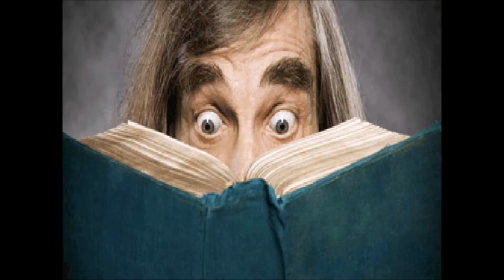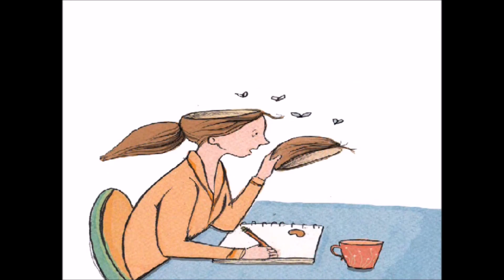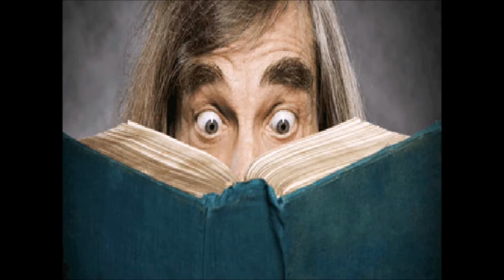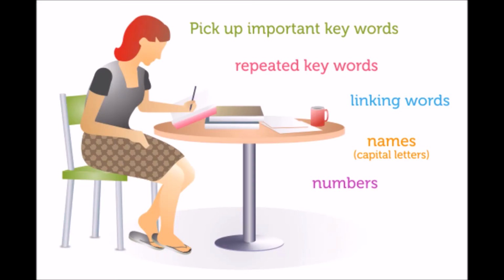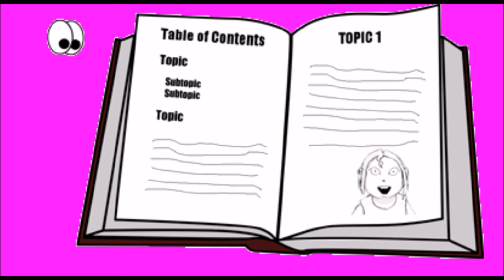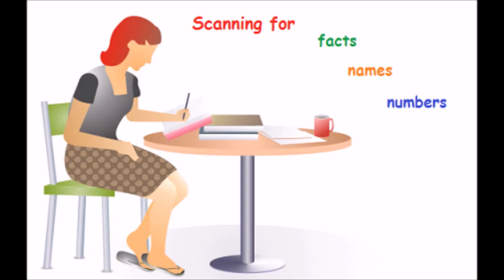How to scan? State the specific information you are looking for. Try to anticipate how the answer will appear and what clues you might use to help you locate the answer. For example, if you were looking for a certain date, you would quickly read the paragraph looking only for numbers. Use headings and any other aids that will help you identify which sections might contain the information you are looking for. Selectively read and skip through sections of the messages.